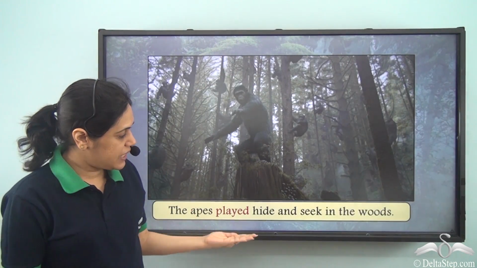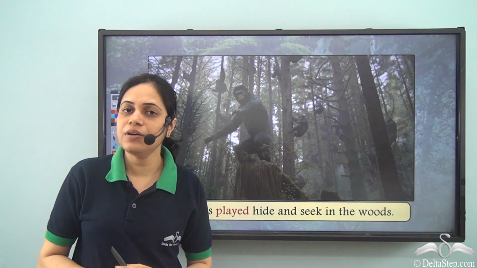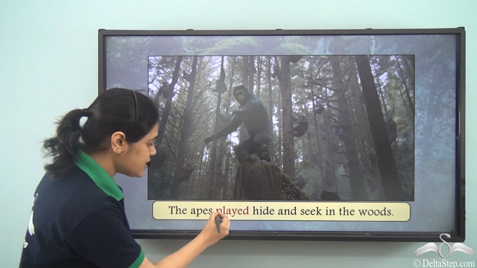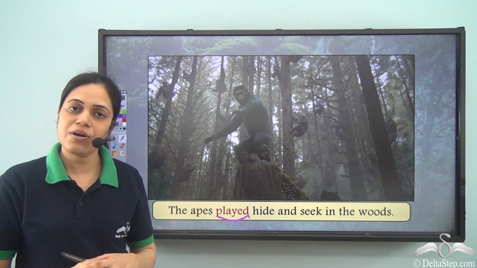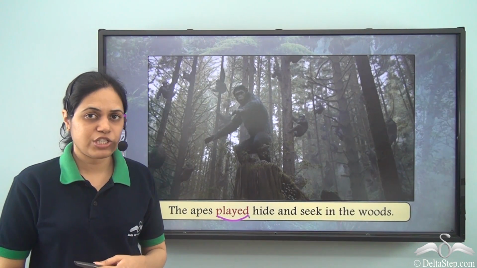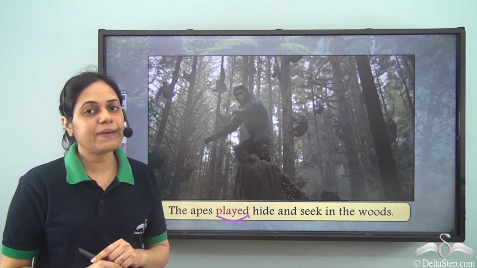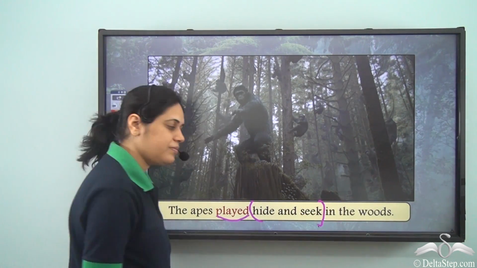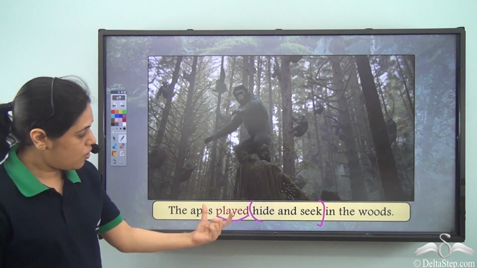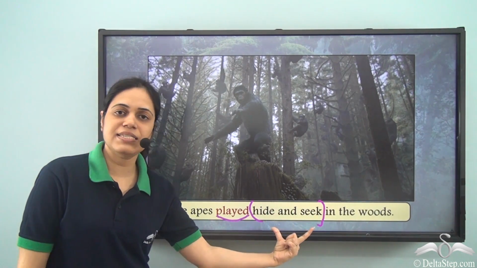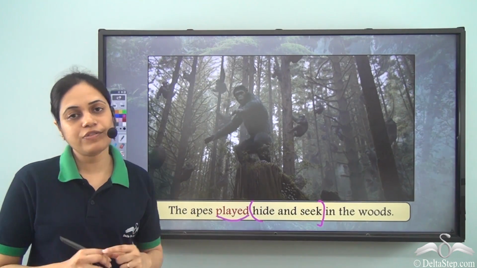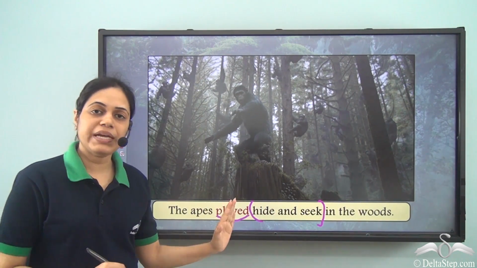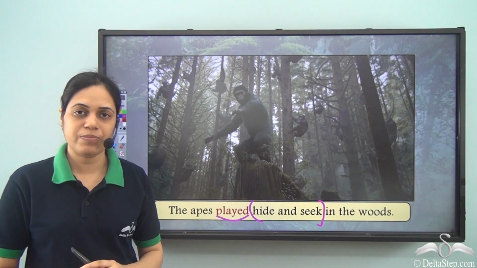The apes played hide and seek in the woods. Now in this case, played is the verb. And if I ask the question, what did the apes play? The answer is hide and seek. So once again, hide and seek is the object of the verb played. So played is a transitive verb here.